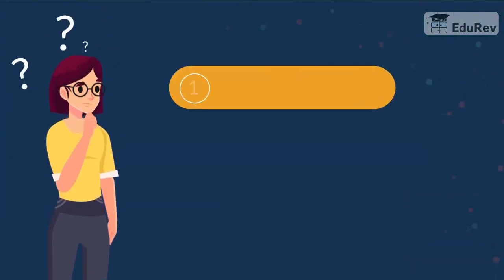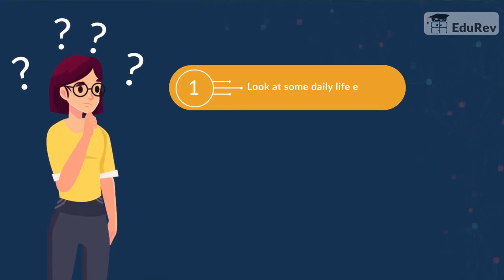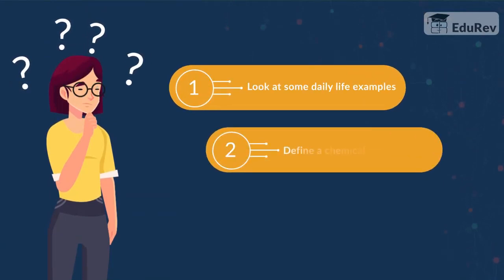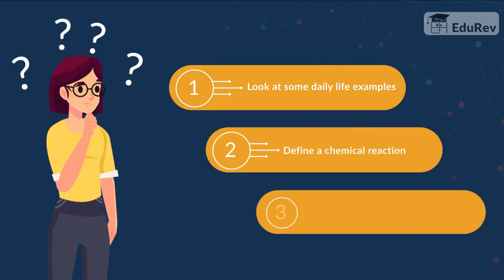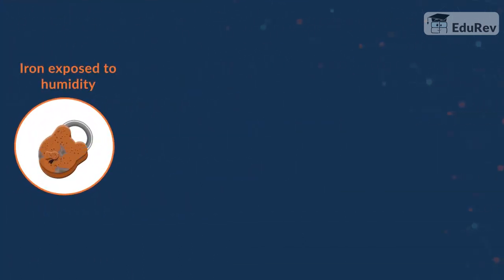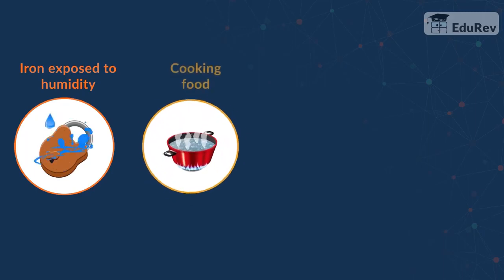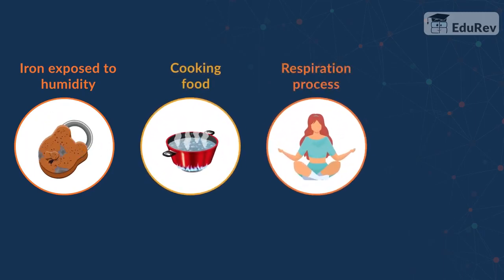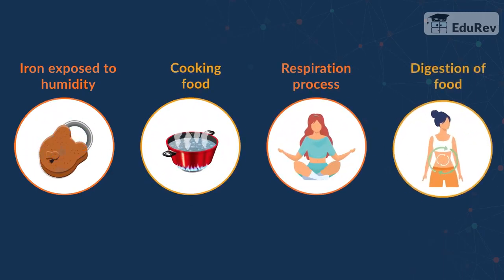In this video, we will look at some daily life examples, understand what is a chemical reaction, and perform laboratory activities to find an answer to your questions. Iron exposed to humidity. Cooking food. Respiration process. Digestion of food.